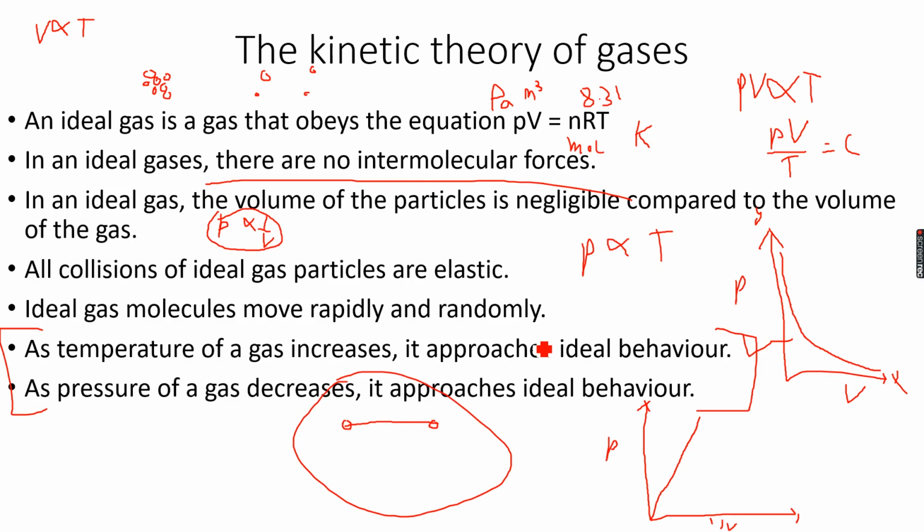Now, noble gases, they are the closest to ideal gases. Let's see why. Because if you see, noble gases are monoatomic atoms, right? They are monoatomic particles because they have a single atom. They do not bond to form diatomic or triatomic molecules, right? Because they do not need to bond. They already have a complete outer shell. So they do not need to bond, and that's why they are monoatomic. Noble gases